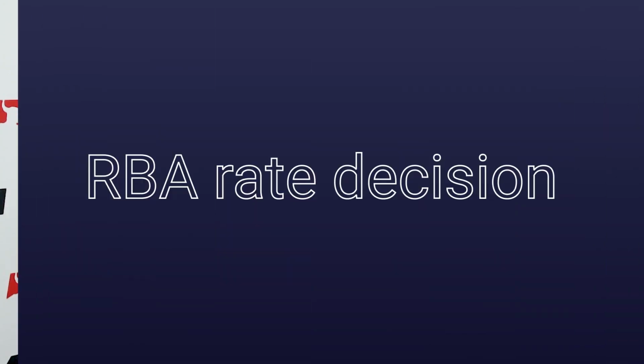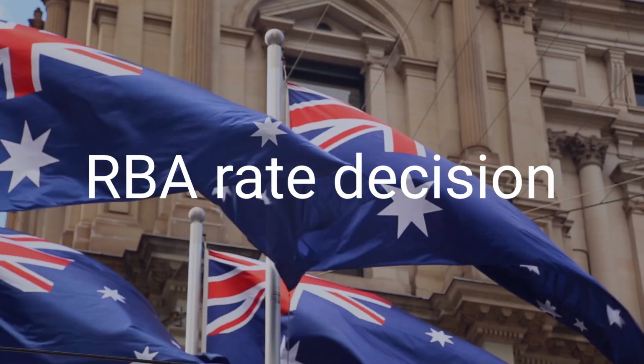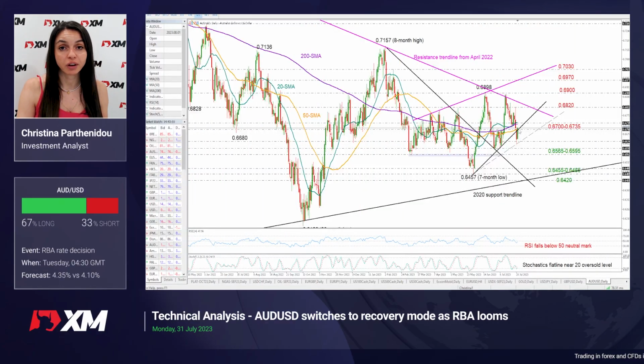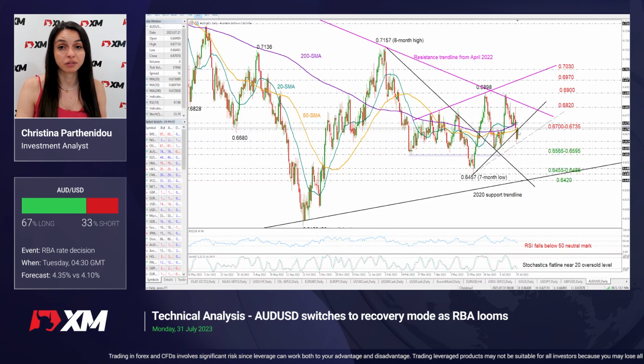So starting first with Aussie dollar and the Reserve Bank of Australia. The Reserve Bank of Australia is expected to deliver a 25 basis point rate increase, but futures markets are providing a 70% probability for no change in interest rates. So that divergence in forecast could make Aussie dollar volatile on Tuesday. Chinese PMI figures are also due on the same day, so it could be an interesting day for Aussie dollar.